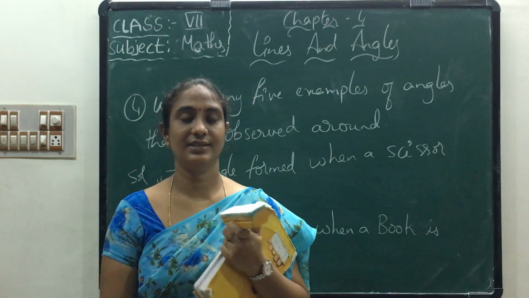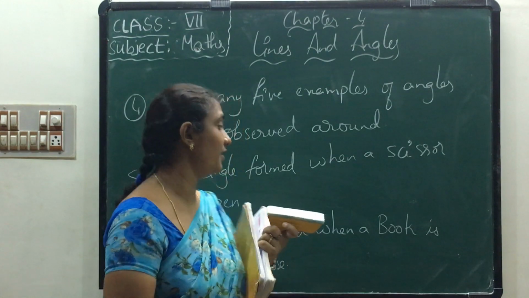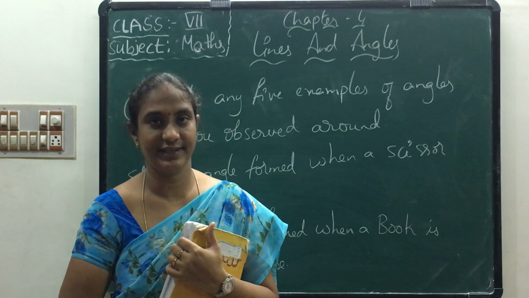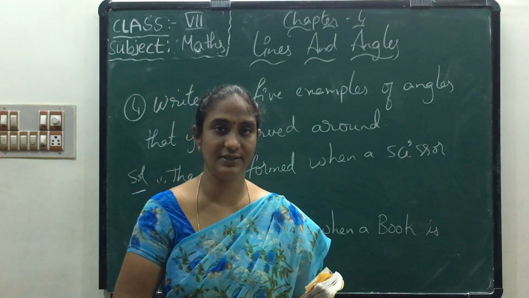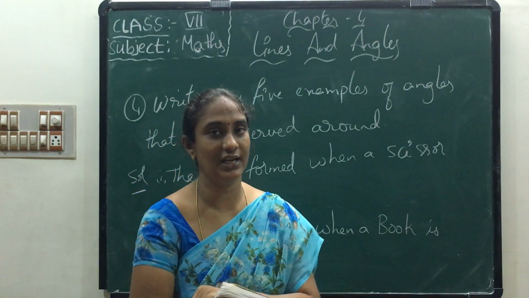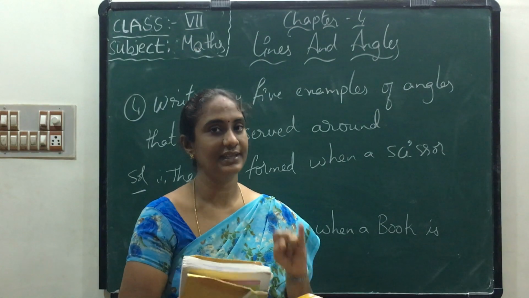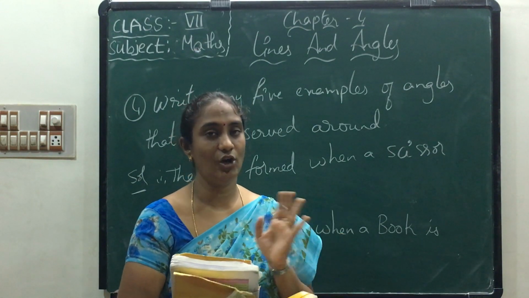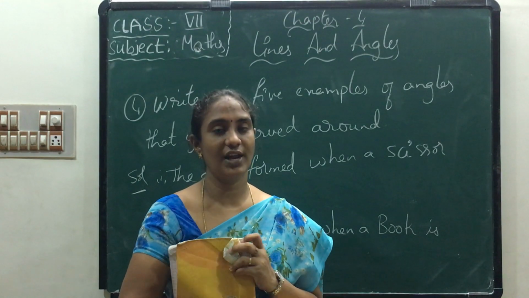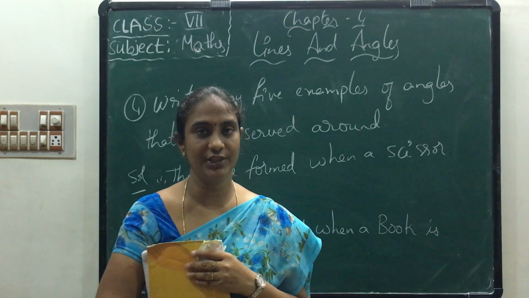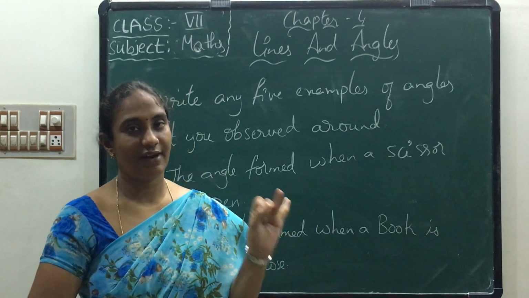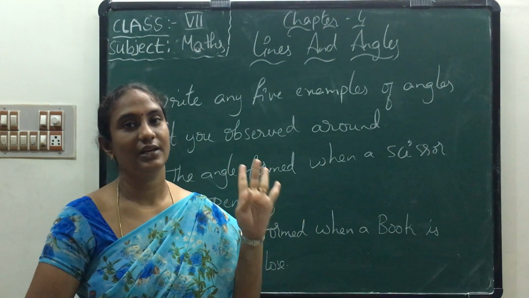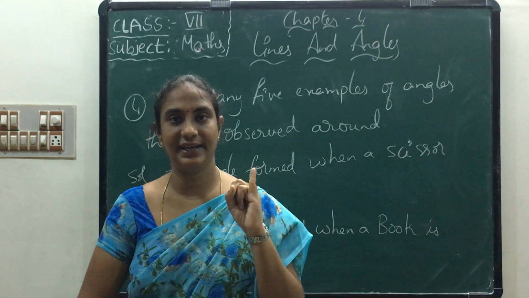Okay, like this I have given 2 examples. Now you have to complete 3 more examples. Okay children, do you understand? In this class what have we learned? We have learned about lines, line segment, ray, point, and angles. How many types of angles do we have? We have 6 types of angles: acute angle, right angle, obtuse angle, straight angle, reflex angle, complete angle.